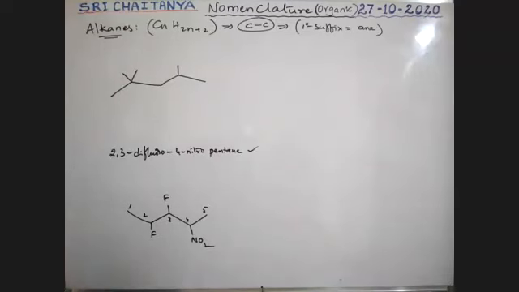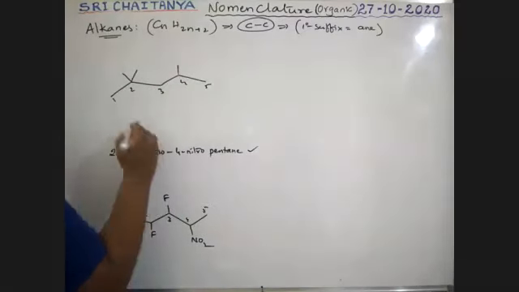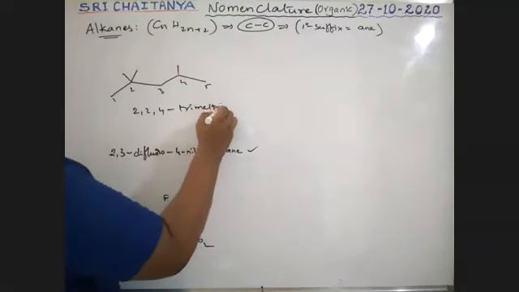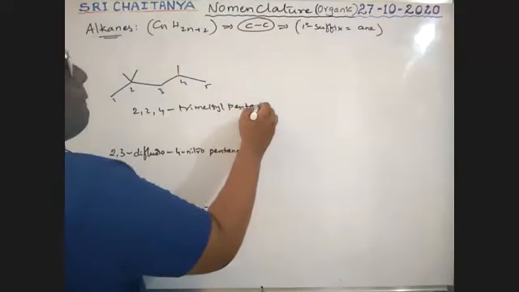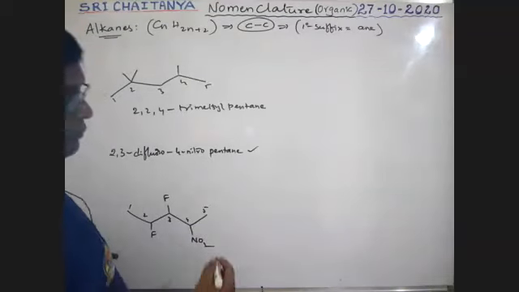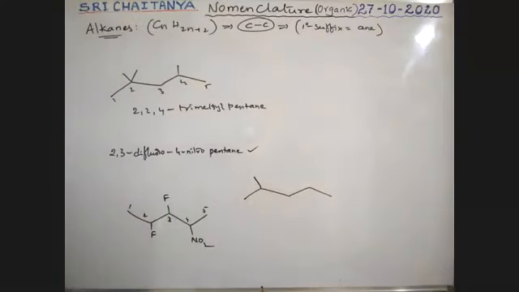Yes, correct. Correct, boys. 1, 2, 3, 4, 5. So 2, 2, 4 trimethyl pentane. Trimethyl pentane. Okay. Not 5. 2 to 4, not 5. Next. What is the name of this compound?